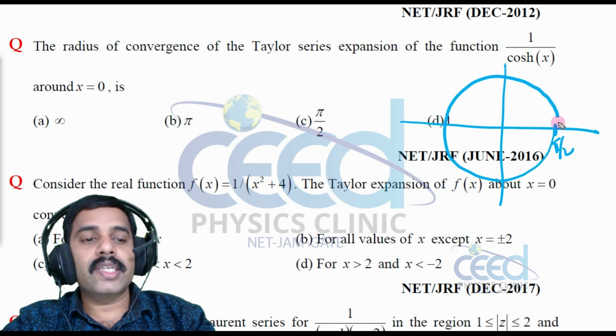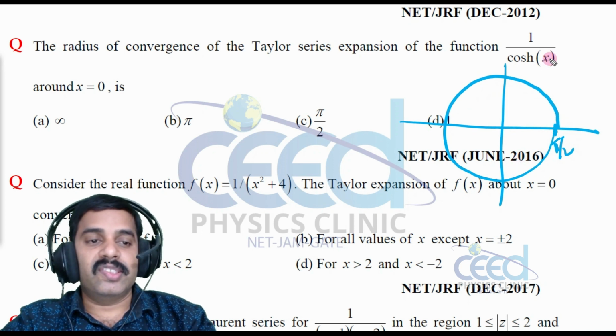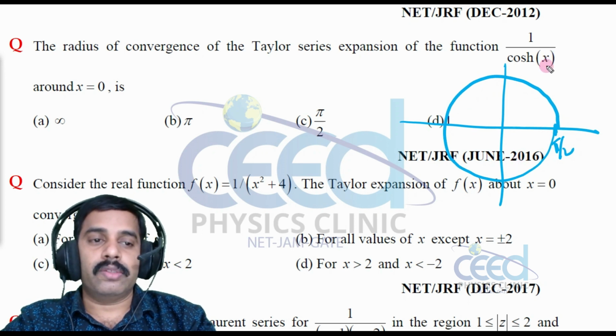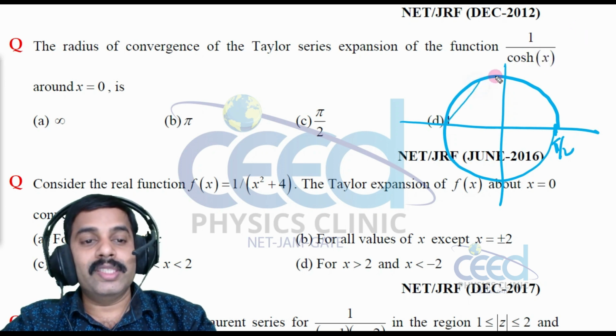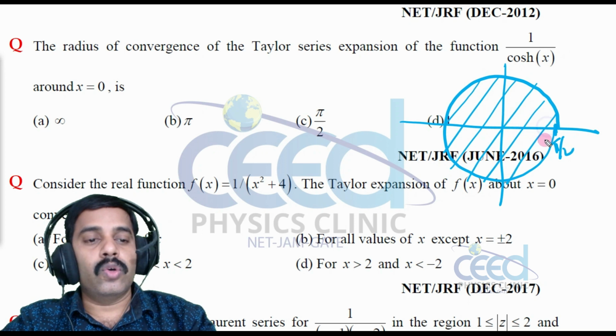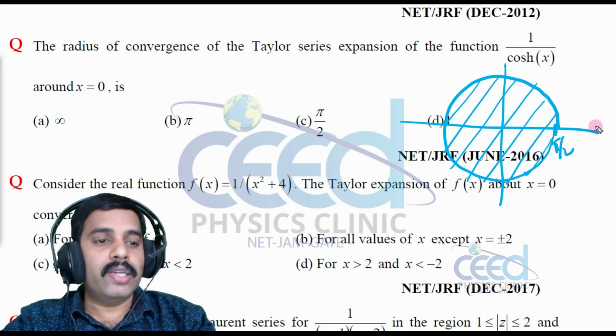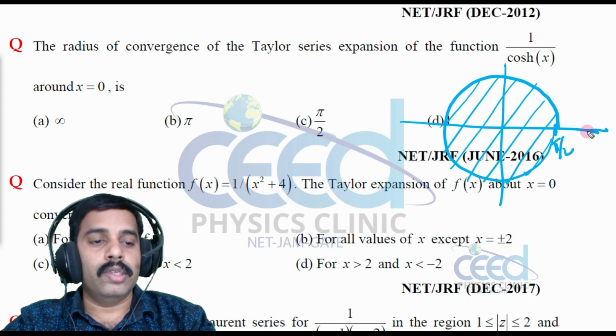So within this region we can say this is the least value of x for which this function blows up. So within this region the function is completely valid, but there are some values outside this contour like 3 pi by 2, 4 pi by 2.